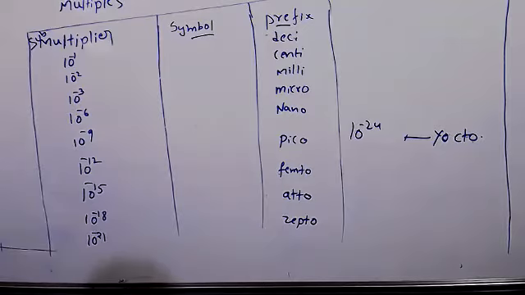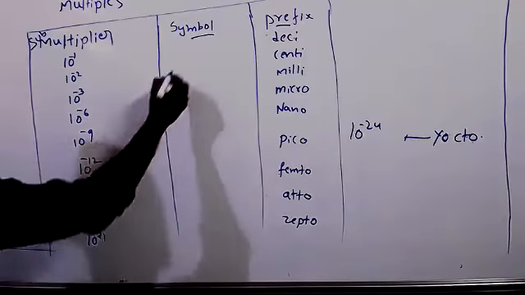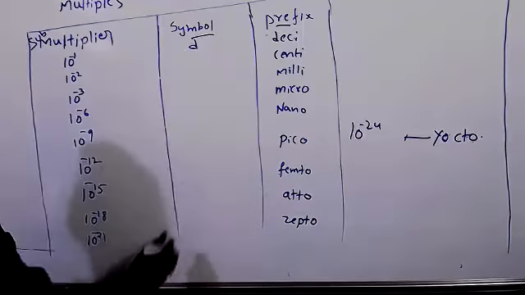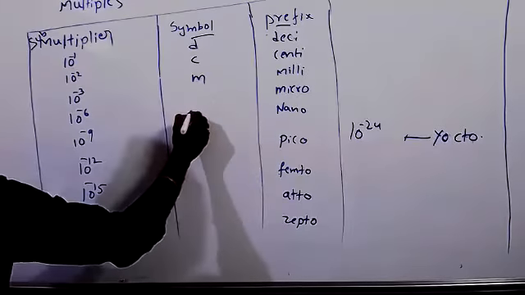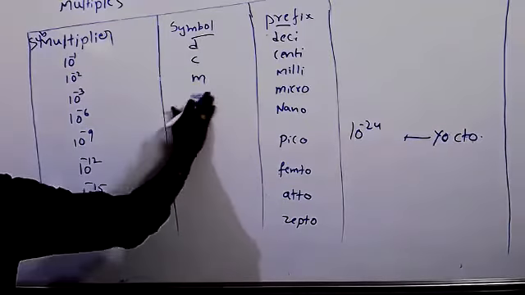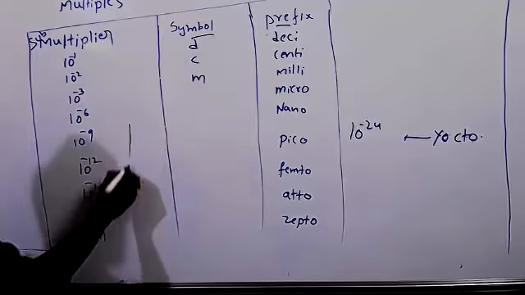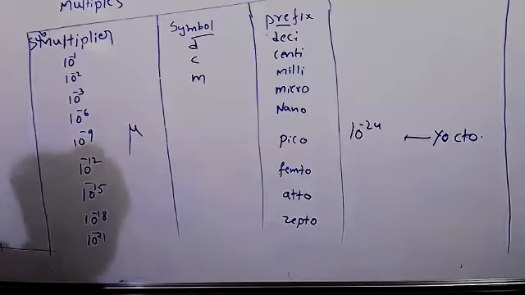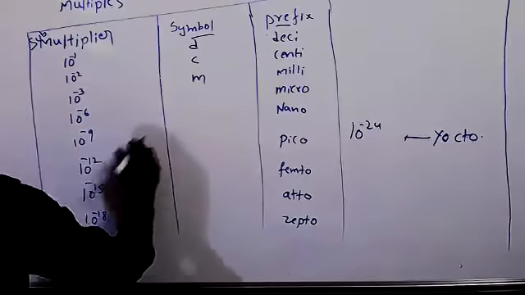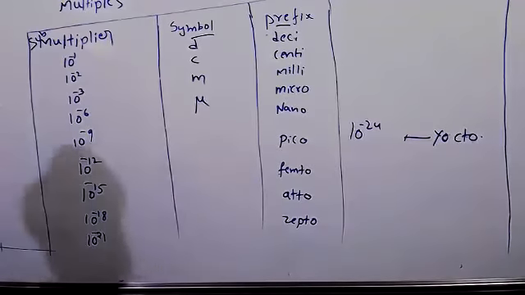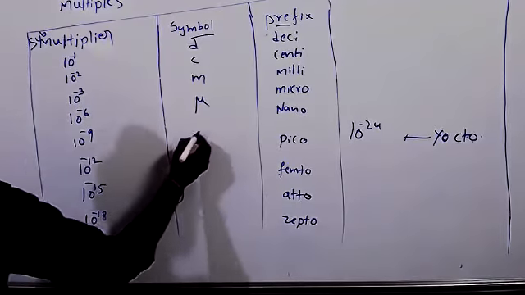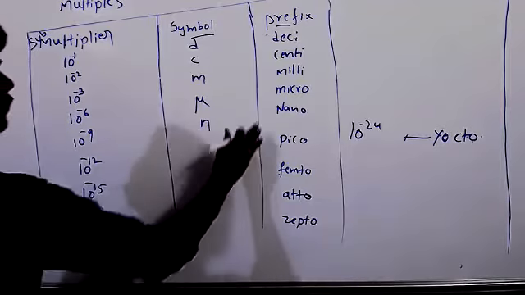So what are the symbols for these? First one, now here all are small: small d, small c, small m. Micro is very important, remember this symbol, with a line after this. Most of the questions will give the micro value. Value of micro, how much? 10 to the power of minus 6. Yes, then nano.